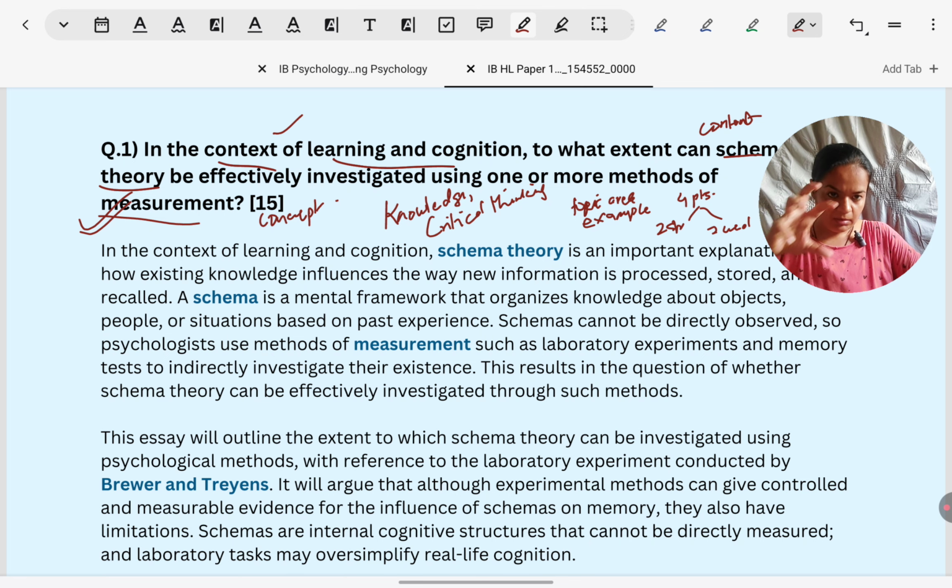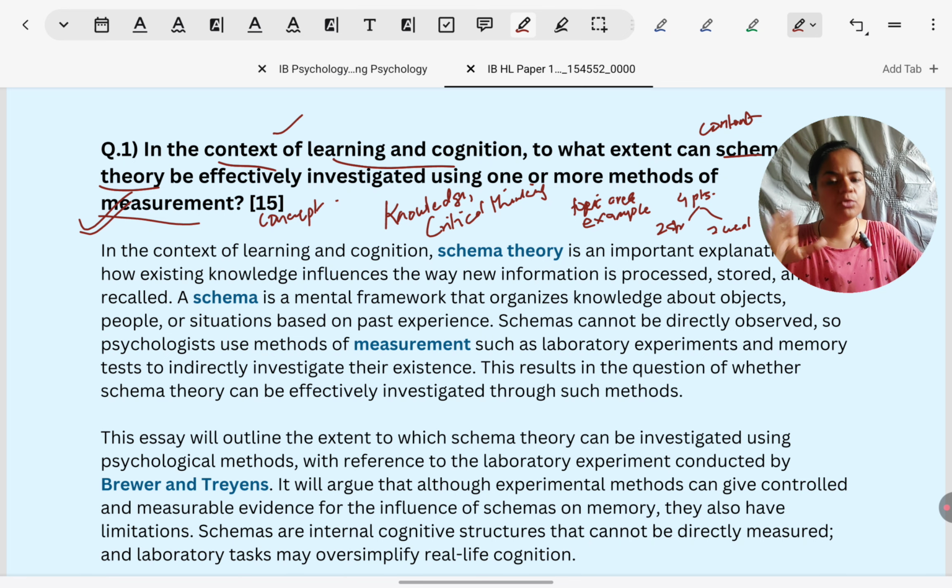Now, a little more detailed outline before you actually begin writing. So, in the topic area schema theory, what is the key terminology? Like I've explained in my SAQ lessons also, terminology is given good weightage in mark schemes. So, which concepts will you have to clarify in schema theory? Of course, first the definition of schema theory itself. What is schema theory? And schema, what it is. Before you can even explain what is schema theory, you need a definition of schema. So that's another concept that you will have to explain.